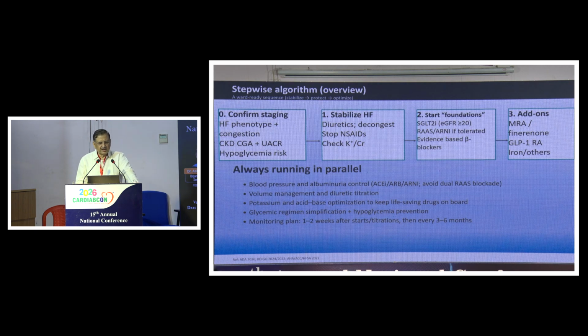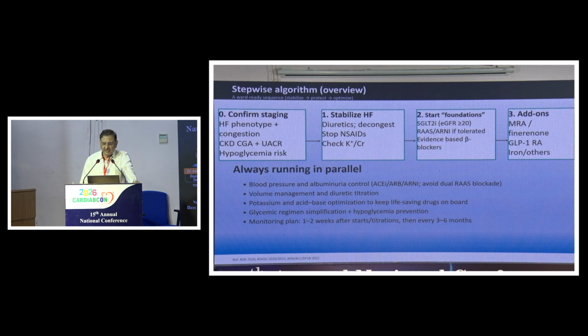So the stepwise algorithm will be to confirm the staging of heart failure, find the CKD cause, see the eGFR, see the albuminuria levels and see the hypoglycemia levels. You stabilize the heart failure because that is a very urgent necessity. Stop the offending drugs like NSAIDs. Start with the foundation drugs for heart failure like SGLT2 inhibitors, ARNI, RAS inhibitors and evidence-based beta blockers. Add on MRAs, and here eplerenone and finerenone, with finerenone the better drug.